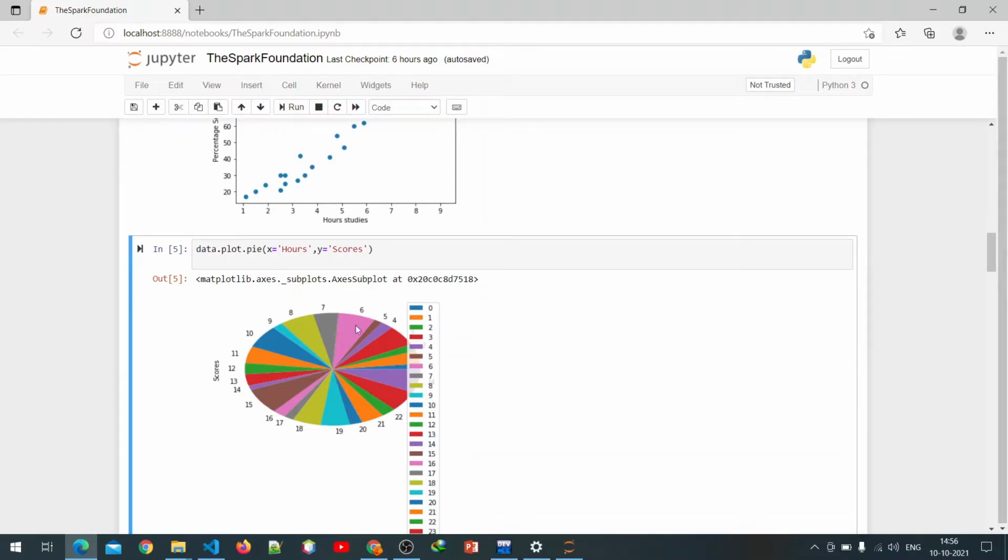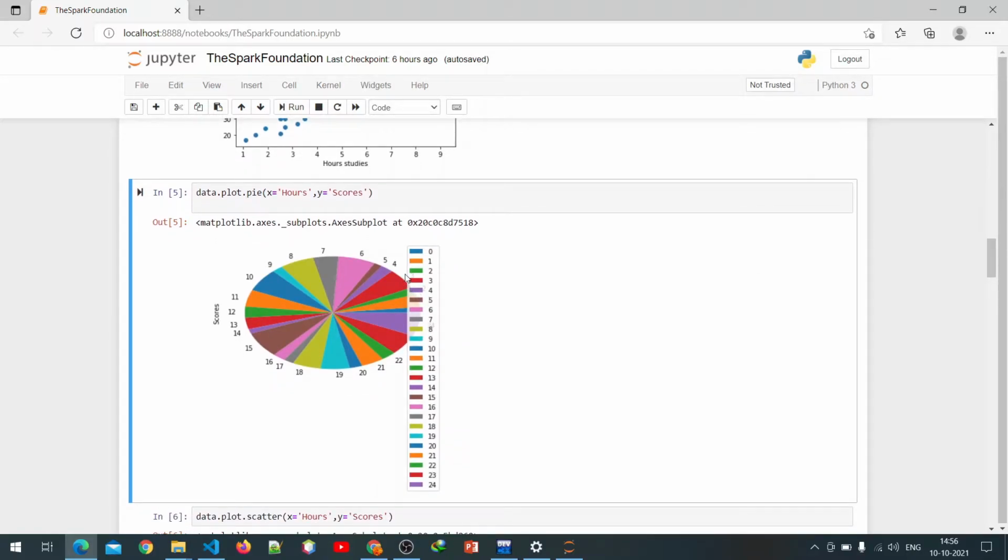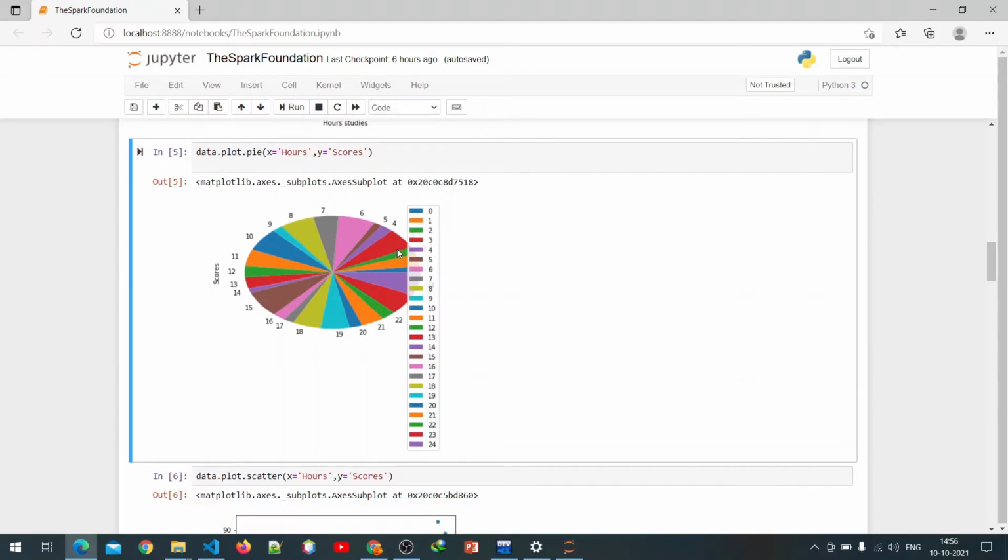So the pie graph indicates that we just plot and give an idea about our study hours and score, whatever we get. So for 0 hours we get a score of 10. For 1 hour, it was just hidden. So likewise we get an idea about study hours and score grade.